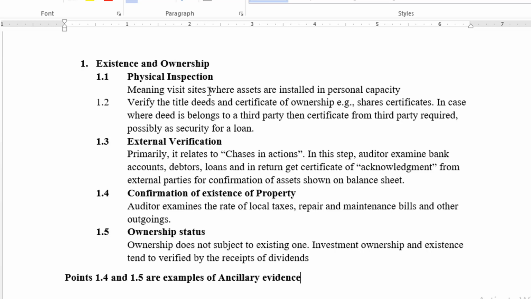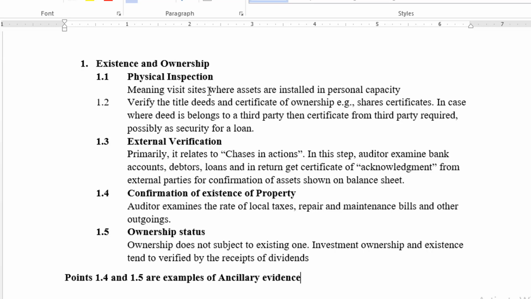And the last one is ownership status. Ownership status means that ownership doesn't extend only to the existing business. Maybe this business has made investments in other projects and other companies and debentures.